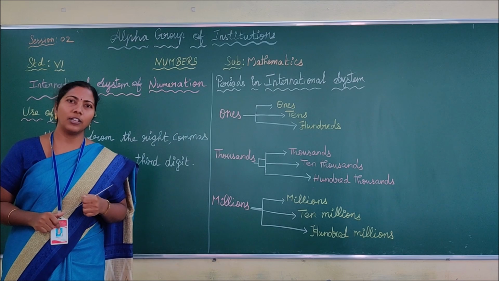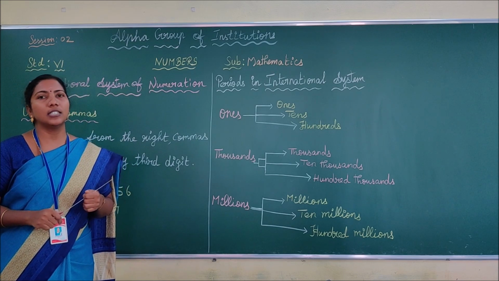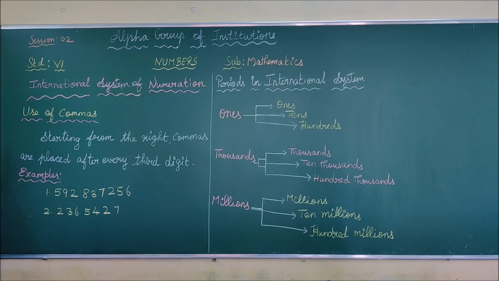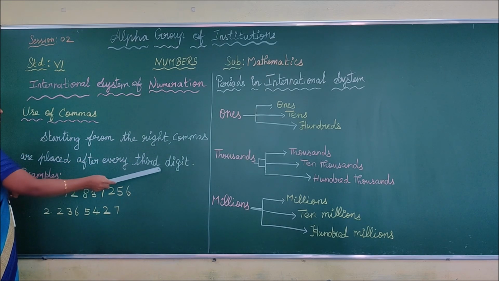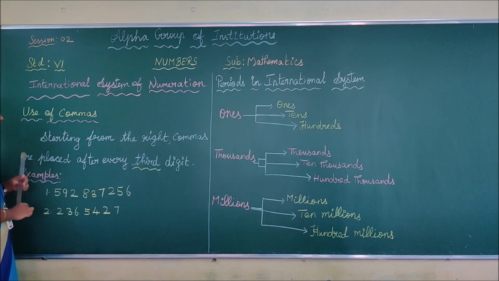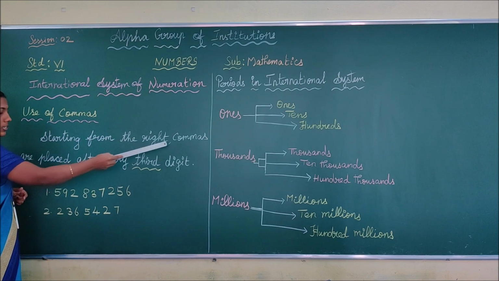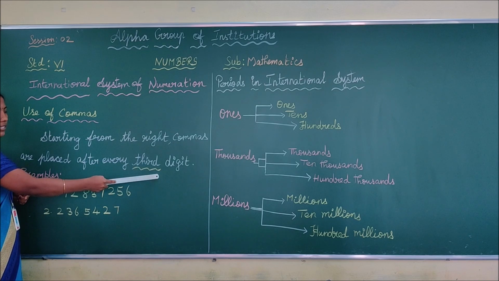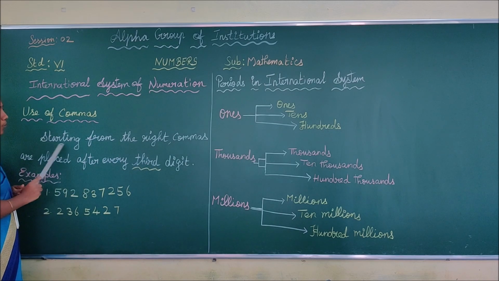Today, children, we are going to learn about the international system of numeration. What is the international system of numeration? Before seeing the system, let us see how to use commas in it. Starting from the right, commas are placed after every third digit. Do you understand, children? Once again, I am going to read this definition. Starting from the right, commas are placed after every third digit. That is, at every third digit you place a comma.